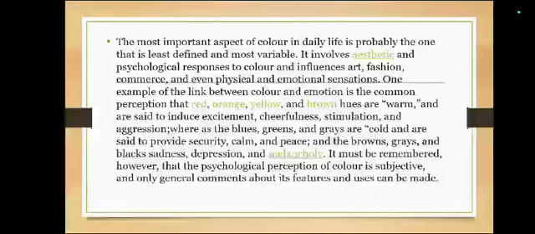It should also be remembered, however, that the psychological perception of color is subjective, and only general comments about its features and uses can be made.